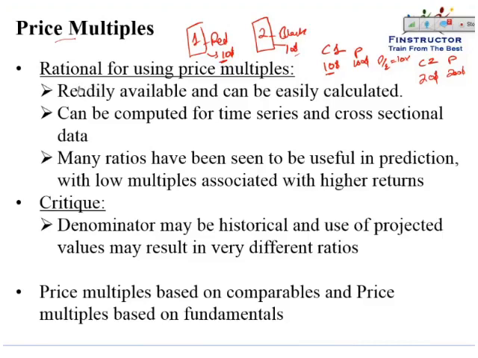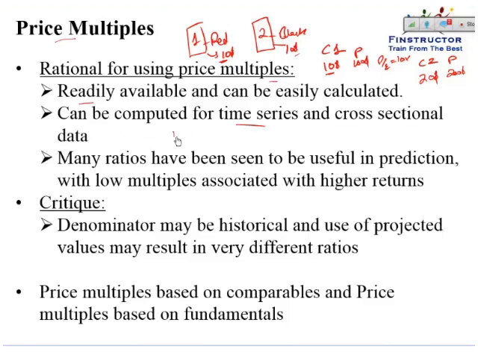The rationale for using price multiples: first of all, they are readily available and can easily be calculated. So the price to earnings multiple, as we will see in questions to follow, can be very easily calculated because the stock price is also available publicly if it's a listed company, and either past earnings are reported and available, or earnings estimates are also very easily available most of the times. It can be computed for time series as well as cross-sectional data.